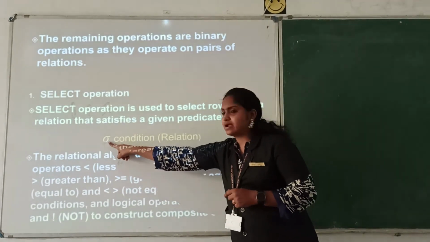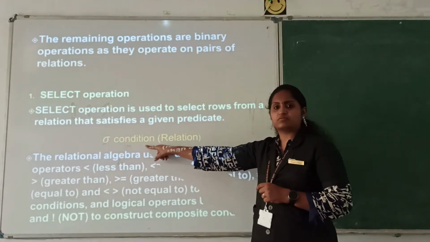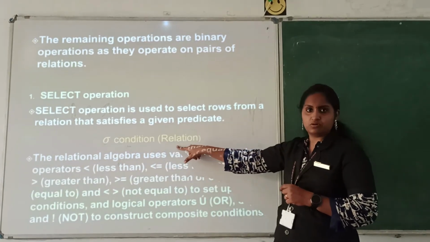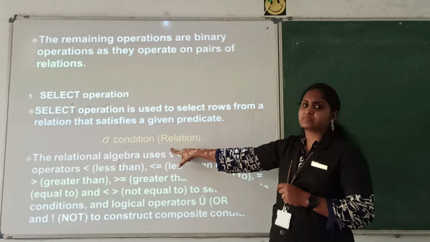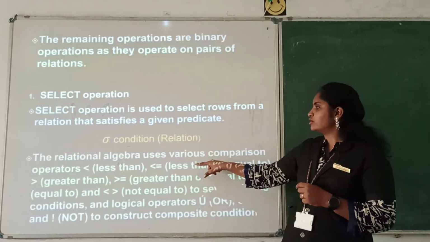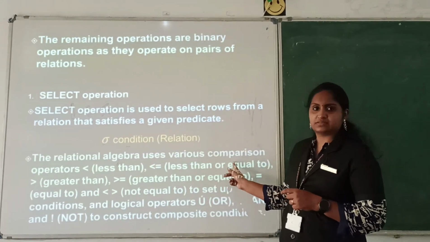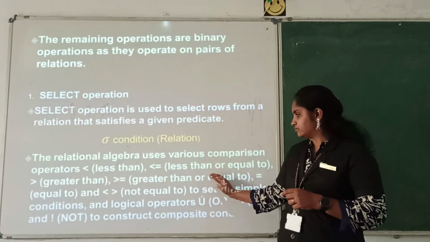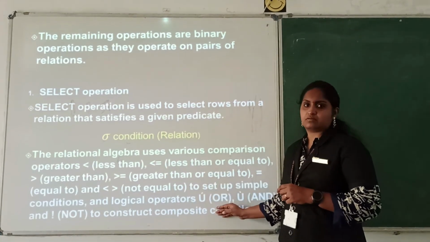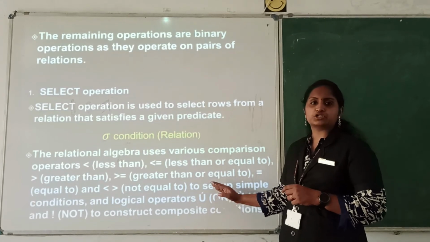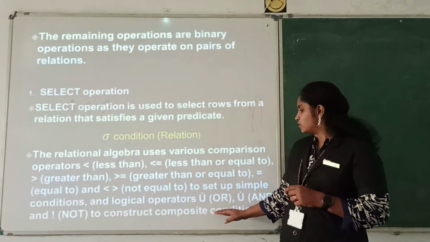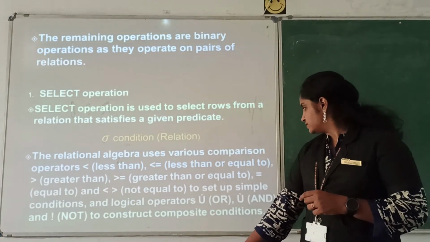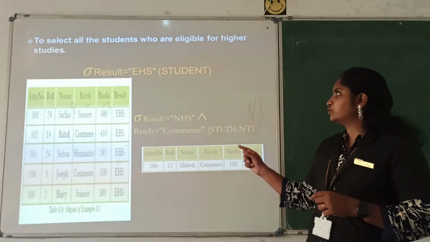Here, this symbol, sigma, is the select operator. Here you type in the condition, and here the table name, that is the relation. Table is known as relation. And relational algebra uses various comparisons, such as less than and greater than. So we have the different relational operators, and we'll see how to use them.